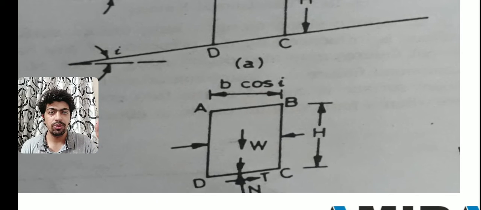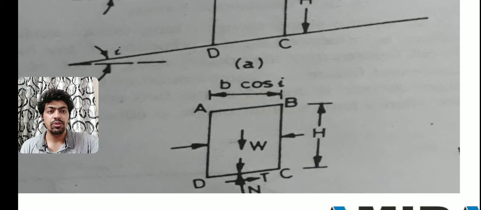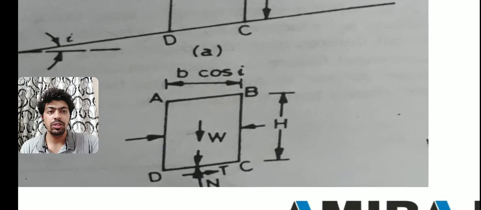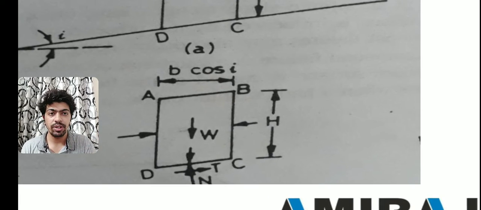Always a weight, its self weight is always acting in downward direction, and you can see there is two portion T and N, that is normal stress and the tangential stress. Normal stress is acting in the upward direction, and tangential stress is acting in right direction. So the soil mass will try to slide at the portion AD, and at portion BC, the soil mass is going to be compressed.